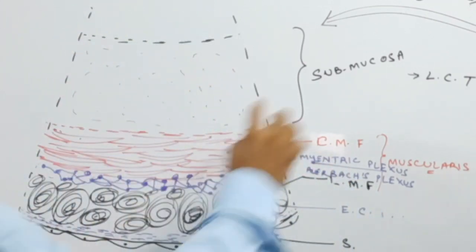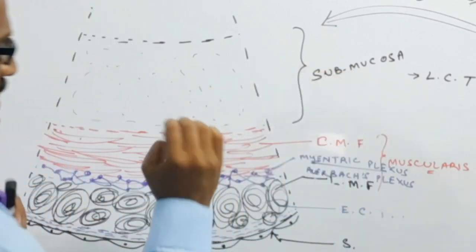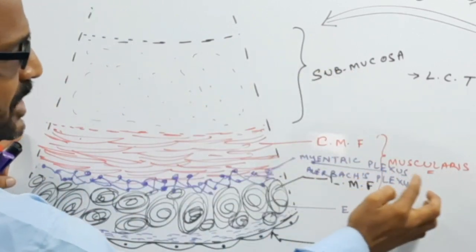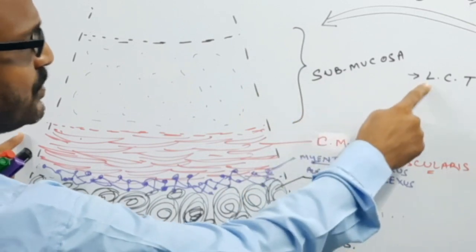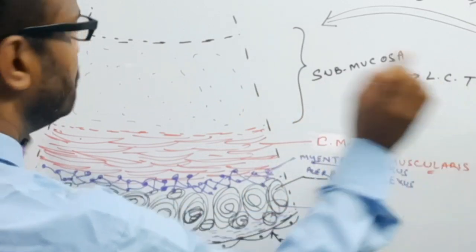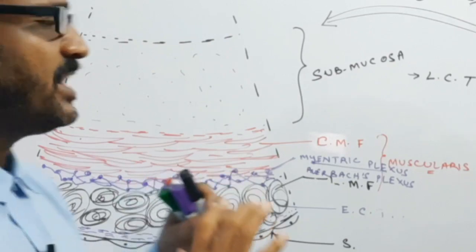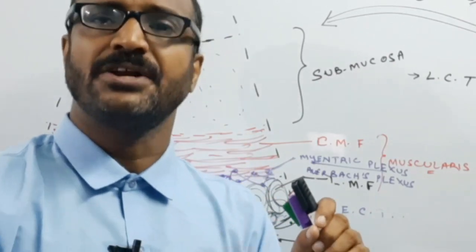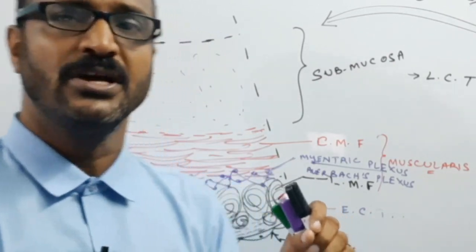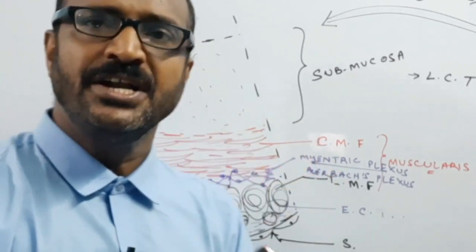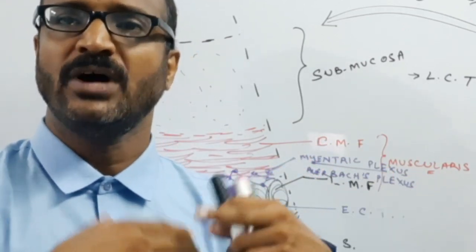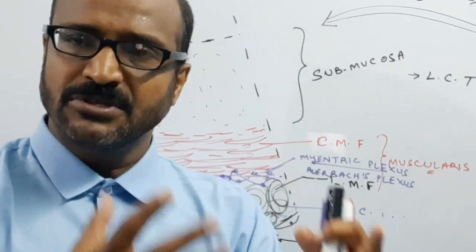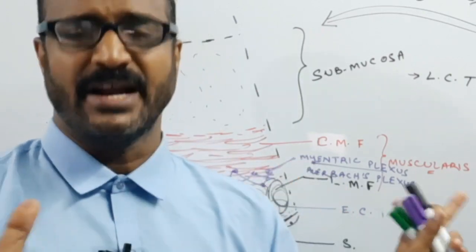The submucosa is inner to the muscularis layer, and it contains different types of fiber like collagen fiber, elastic fiber, reticular fiber, as well as different types of irregular cells, present in a scattered manner.